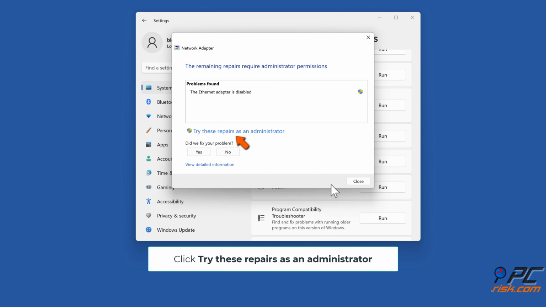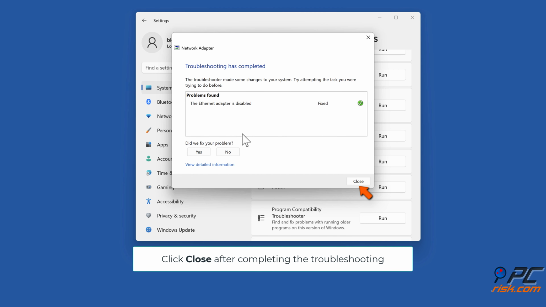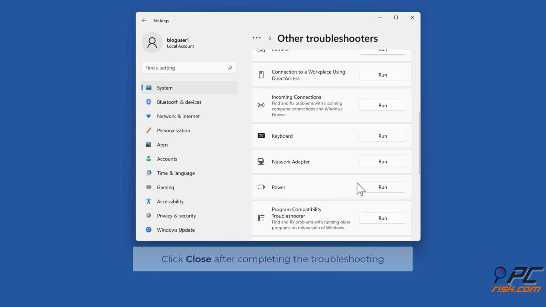Click Try these repairs as an administrator. Click Close after completing the troubleshooting.